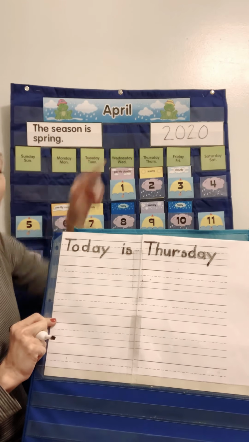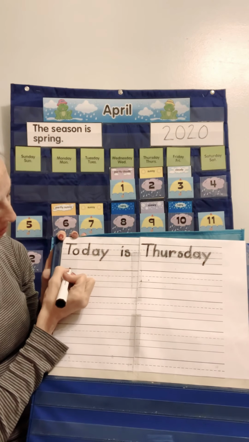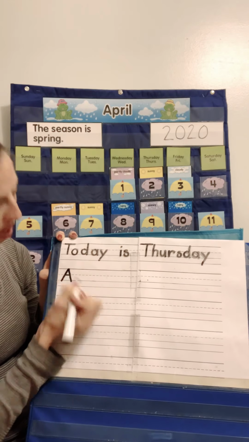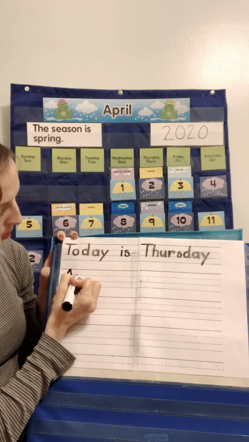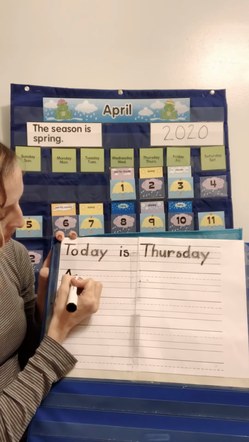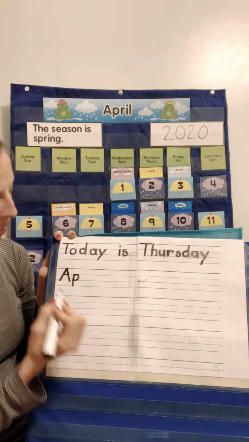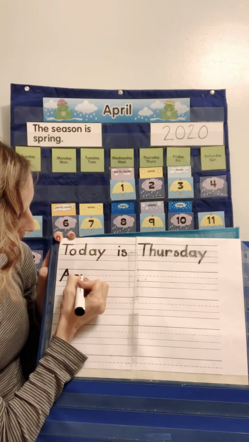That is a capital A because it's the name of a particular month. So we're going to go skyline, slide to the grass line. Skyline, slide to the grass line and go across that airplane line. Next, we're going to do our P. So we're going to go airplane line down to the grass line. Airplane line down and around to the grass line and back around. AP. Do you remember what's next? It's the R. So we're going to do R.